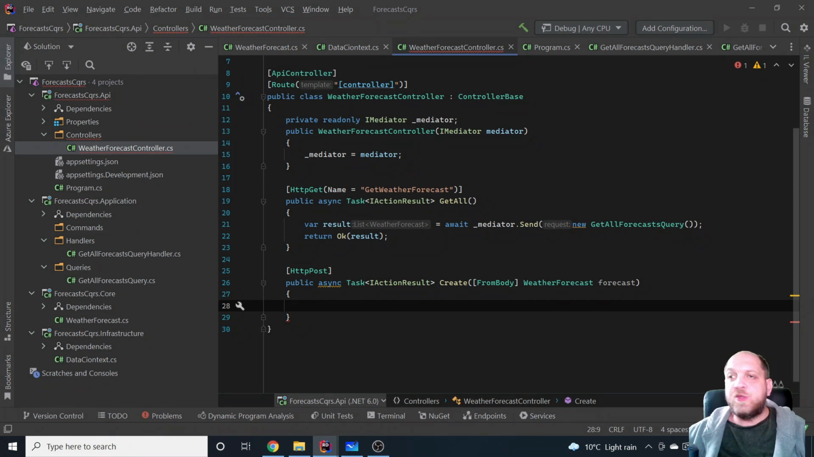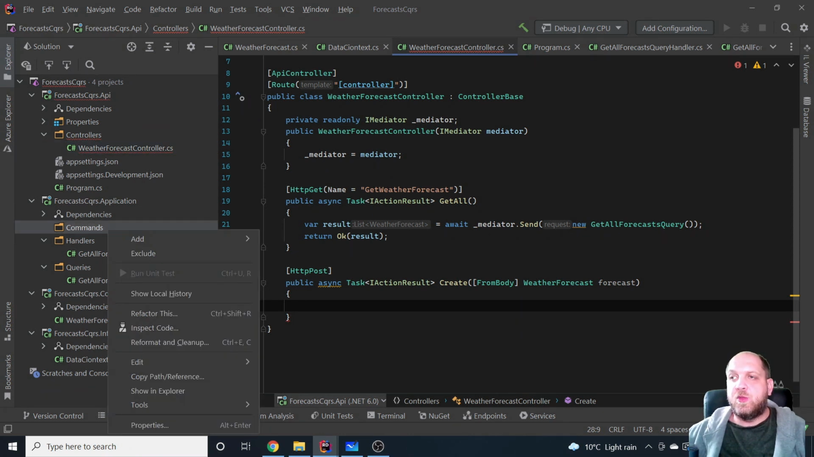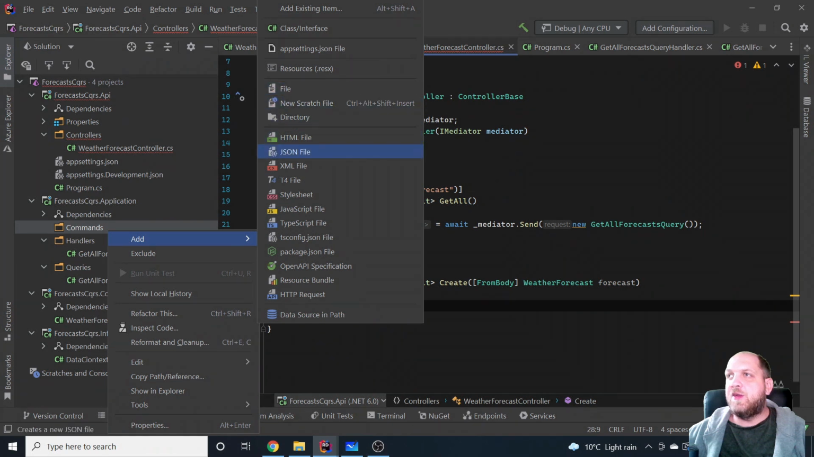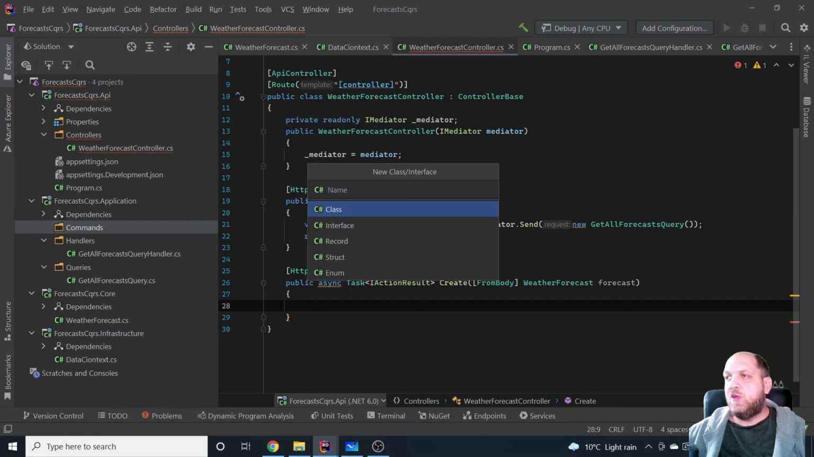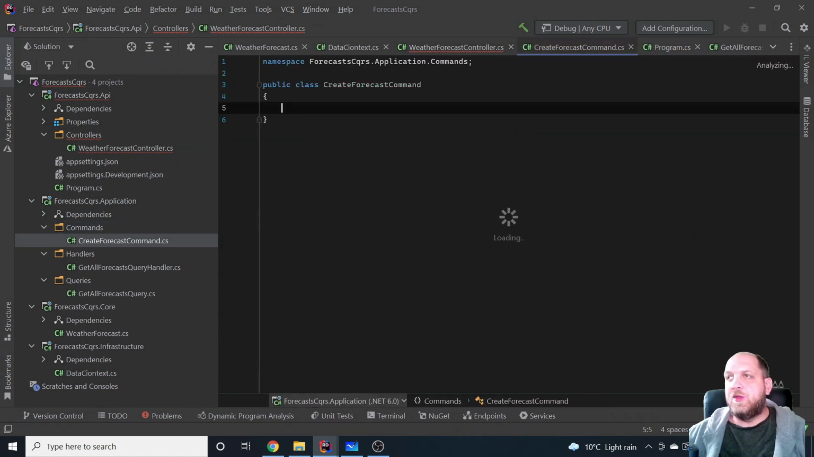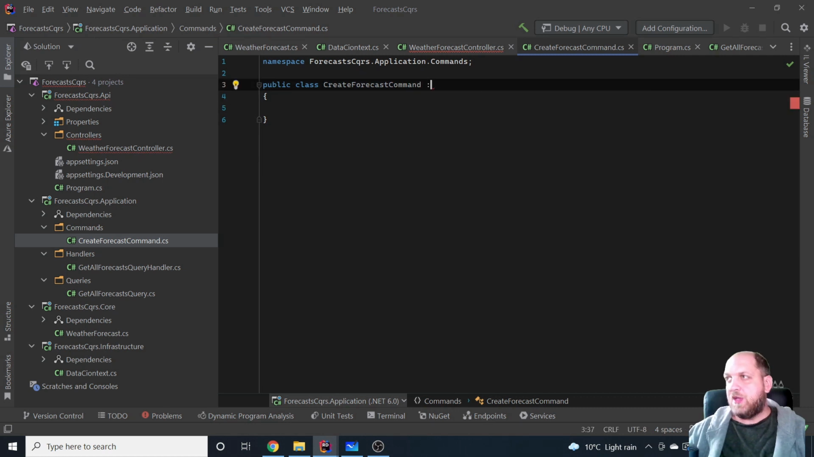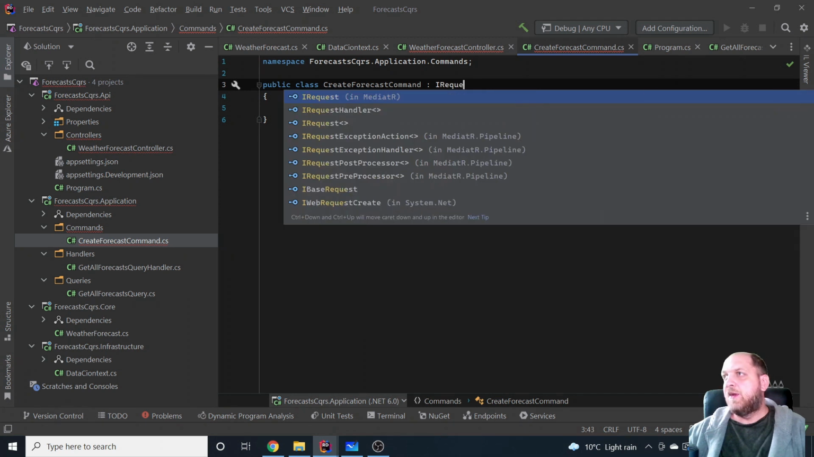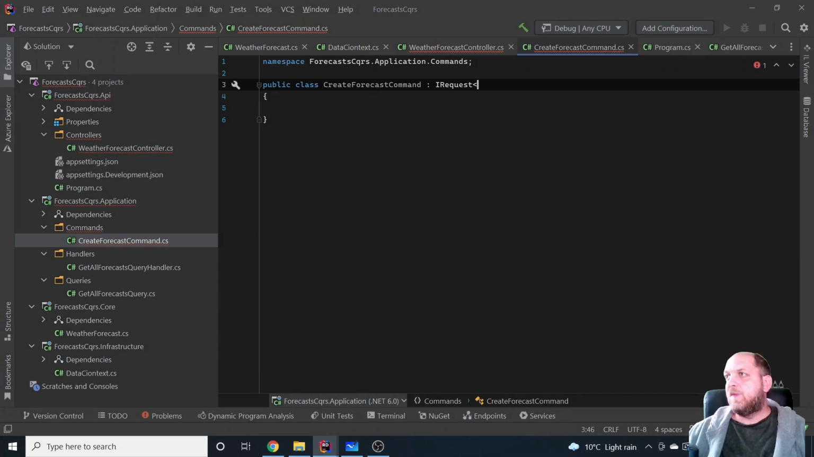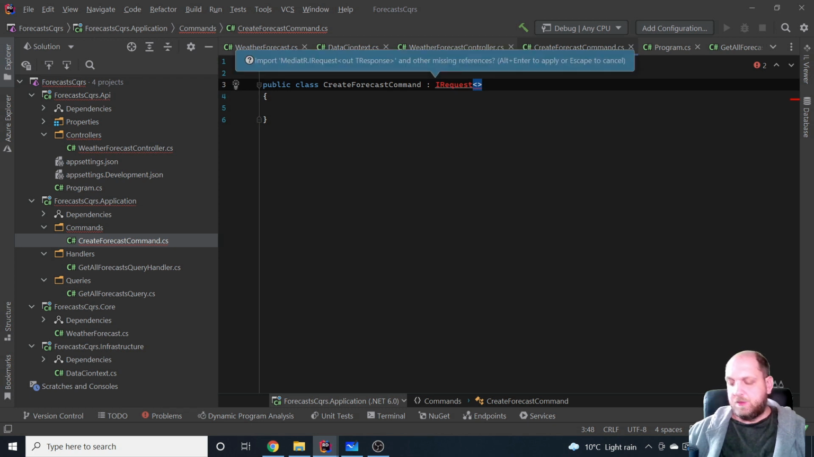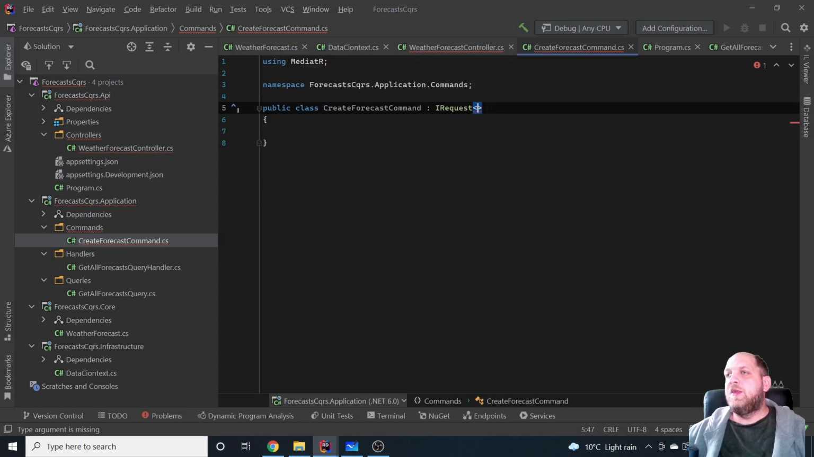So in order to do that, we need a command, of course. So let's go back to our application layer, add a new class, and the class will be CreateForecastCommand. We also use this command. And here, what we need to do, of course, once again, is say that it is an IRequest. That's this interface from Mediator. Okay, and it is an IRequest.